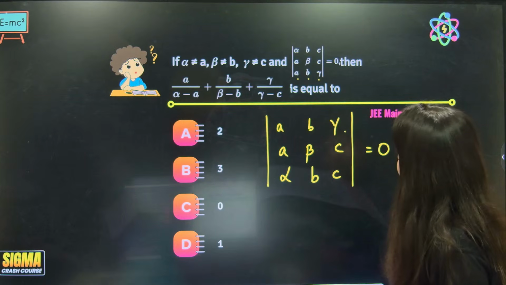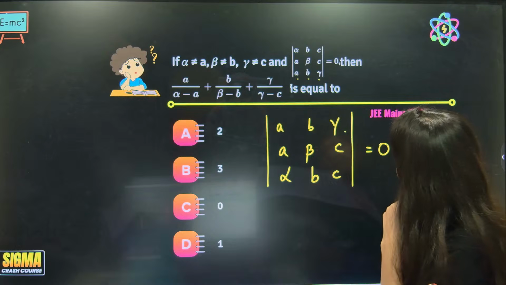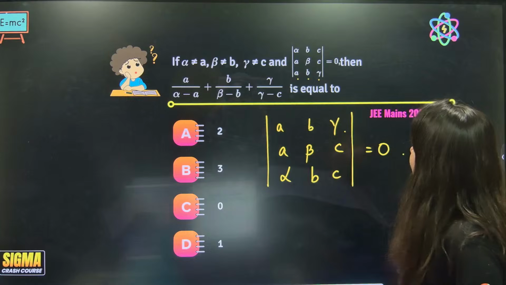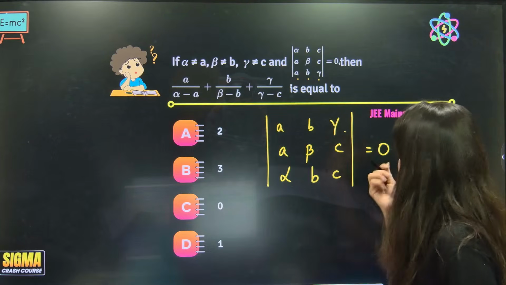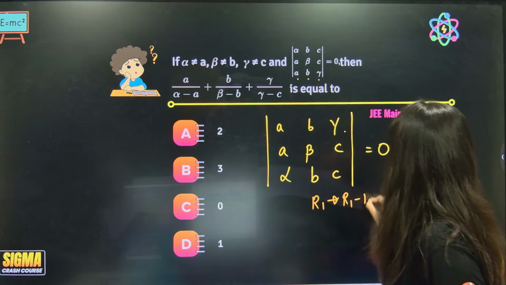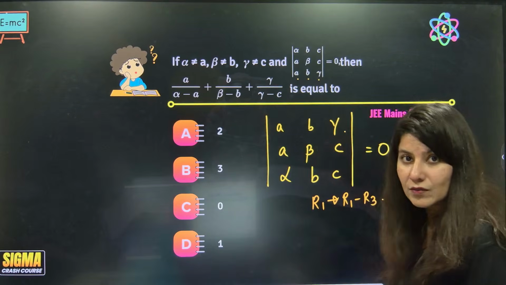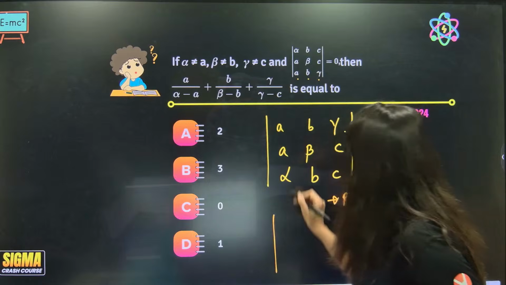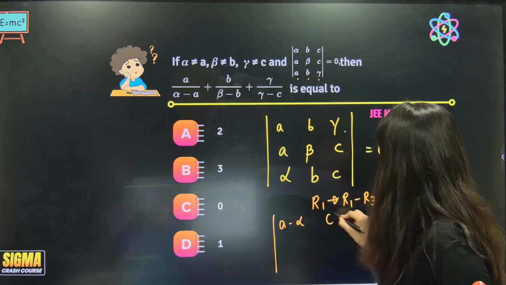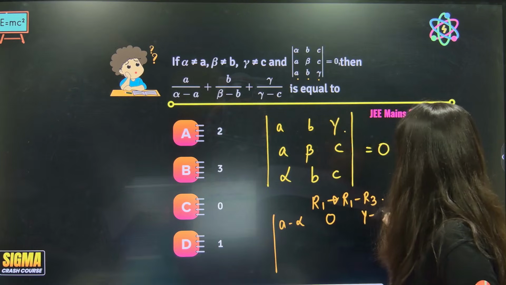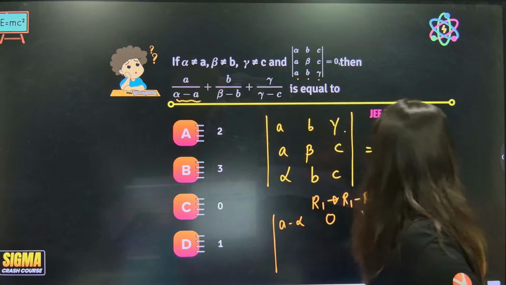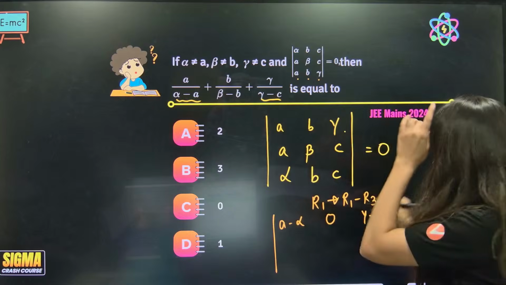Now what I'm going to do is again the same thing: R1 goes to R1 minus R3. Let's do that one by one, one step at a time. So this is going to be A minus alpha. This is going to be 0 and gamma minus C. Can you see that A minus alpha I need and gamma minus C also I need? So a little bit is happening, okay?